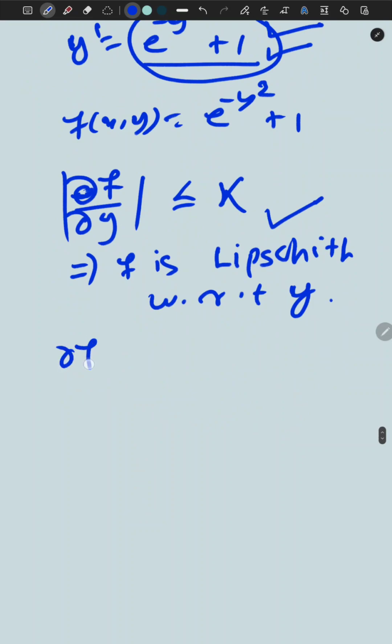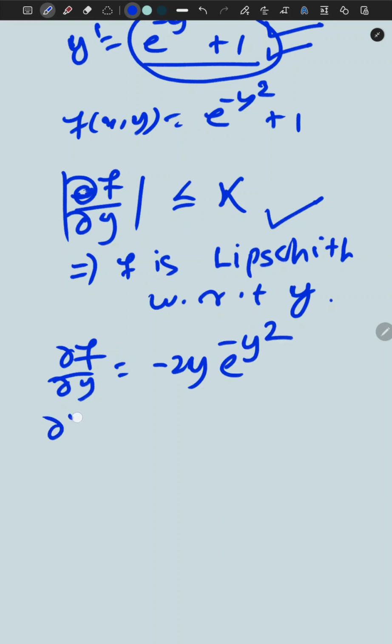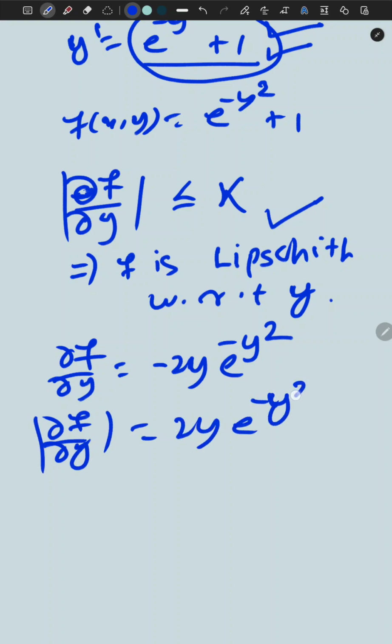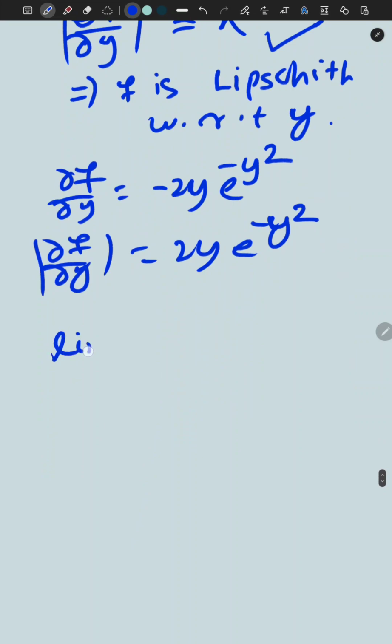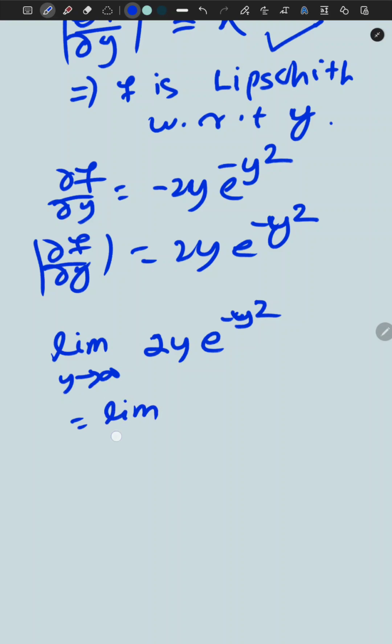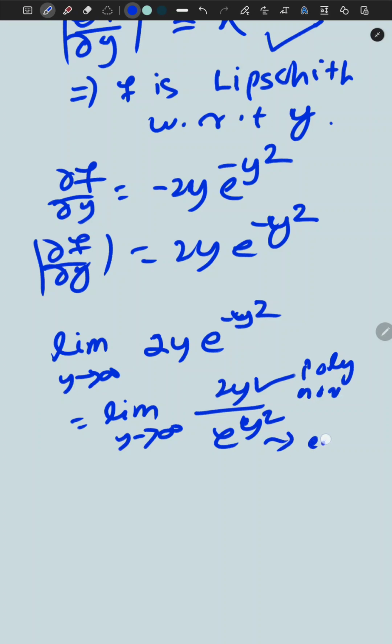Let me calculate del f by del y. It gives minus 2y e^(-y^2). If we take the modulus, it gives 2|y| e^(-y^2). Let me calculate the limit of this function. The limit as y tends to infinity of 2y e^(-y^2) is the limit of 2y divided by e^(y^2). It is polynomial growth against exponential growth.